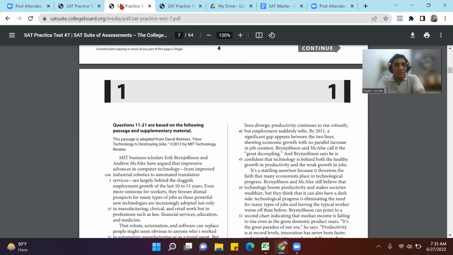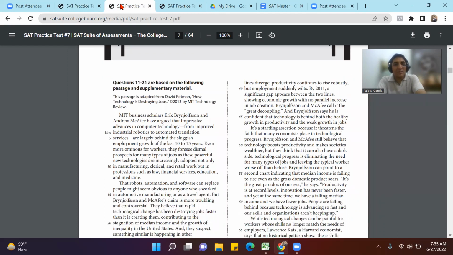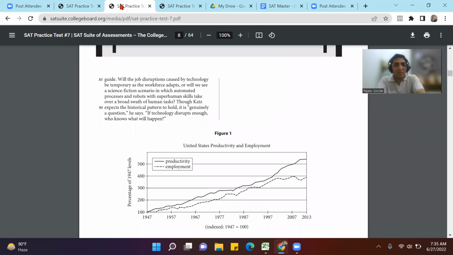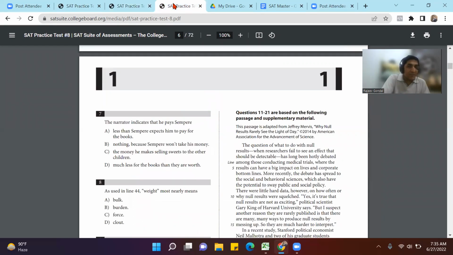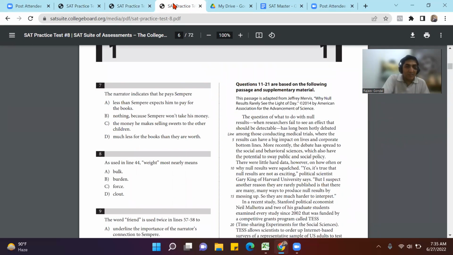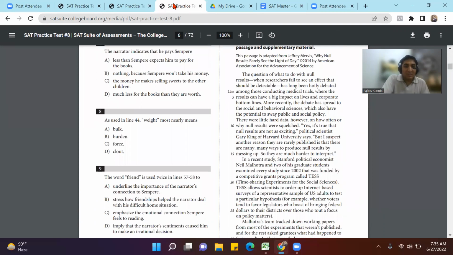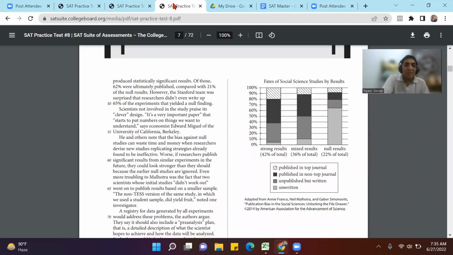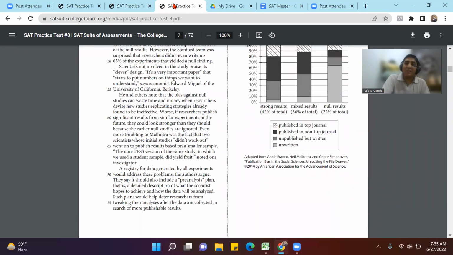Let me take one more example. So this one is about the impact of technology on employment, how technology is impacting the scenario of employment. Is it really causing unemployment or not? The third one here is about null results, whether publishing null results makes sense or not, and what is the current practice. What do scientists do when they get null results?